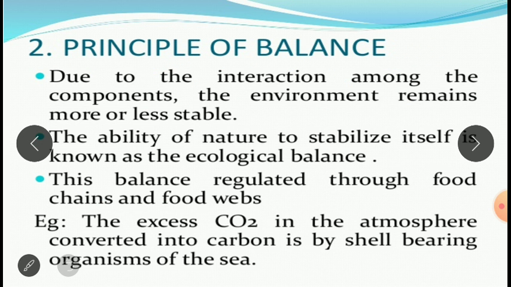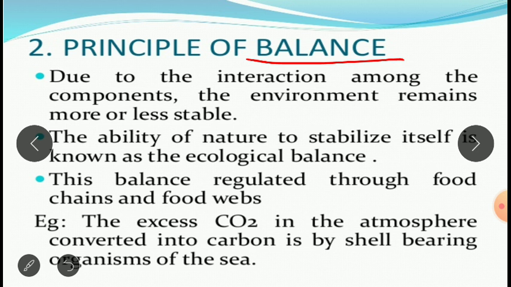Now, coming to the next part here. Next is the principle of balance. So what is this principle of balance? Due to the interaction among the components, the environment remains more or less stable. Because there is an interdependence, like we have seen, because of this interdependence, our environment is maintaining a balance. It is more or less stable.